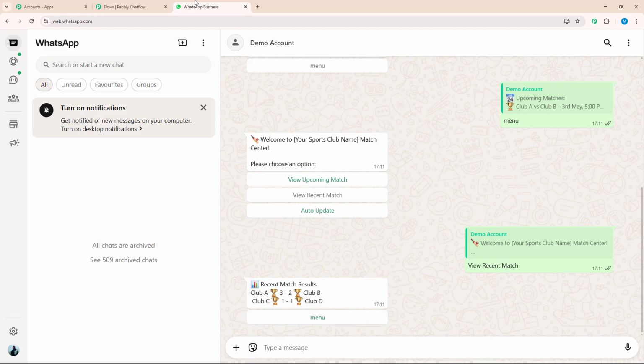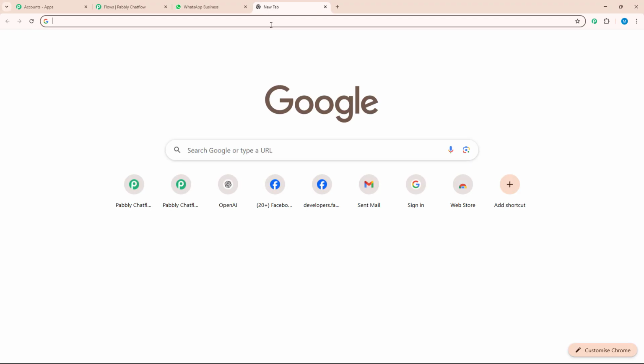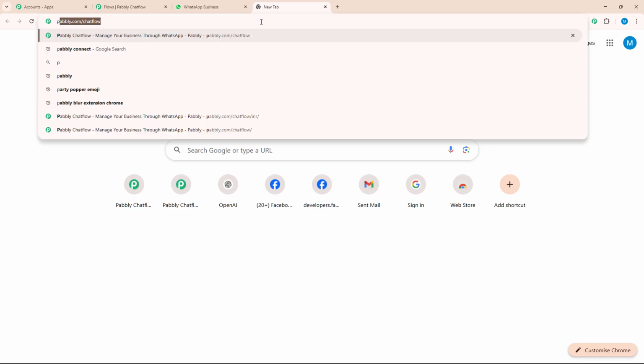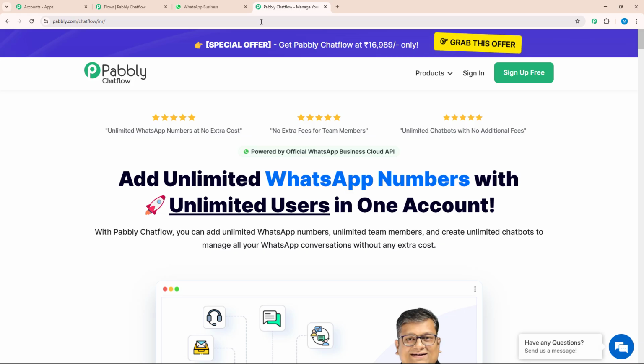If you like to create this amazing chatbot for your own business, then let me guide you further. For that, open a new tab and write pabbly.com/chatflow. After that, you will be on the landing page of Pabbly Chatflow. Here you can see there are 2 options, sign up for free and sign in. If you are a new user, you can sign up for free, but as I am an existing user, I will click on sign in.